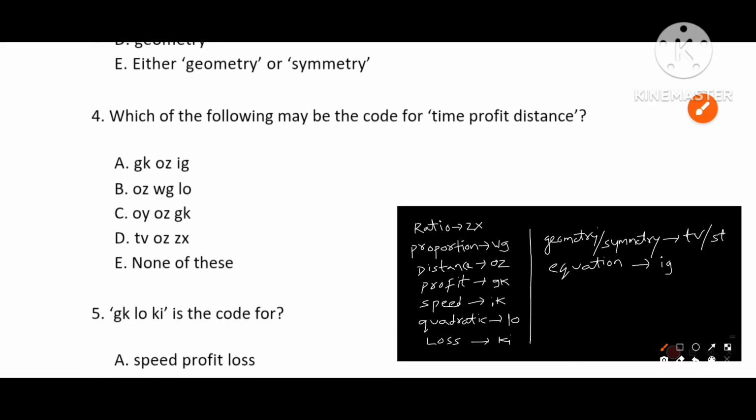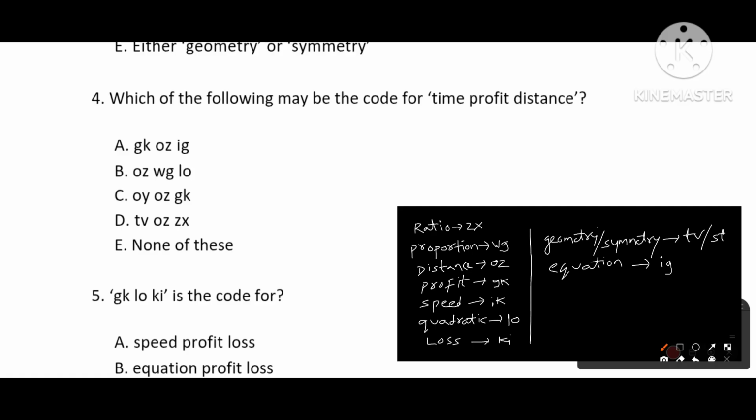Next, fourth one, what is the code for time, profit, distance? We have profit code, which is GK, and the distance code is OZ, and we don't have time, I think. Okay, we don't have time, so we need to check GK and OZ.